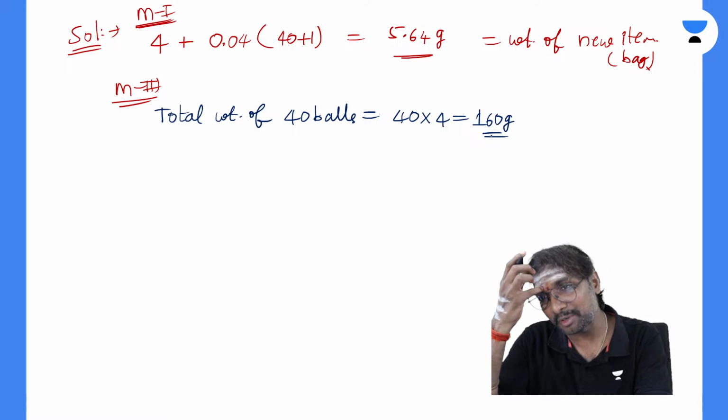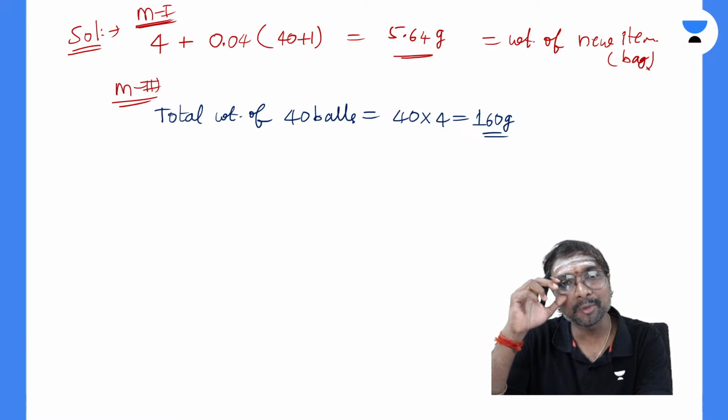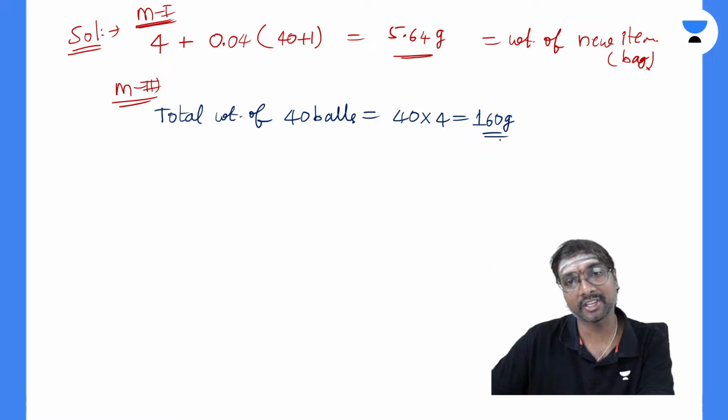It is better you should know all the procedures, na? Yes or no? Because some people may be comfortable with this, some people may be comfortable with that. If the formula did not strike suddenly, then it is better you go with the basic calculation, na? So that is why I am taking this, right? So that you should not miss the main intention of telling these two methods. You should not miss answering the question, okay? Got to be careful, right?